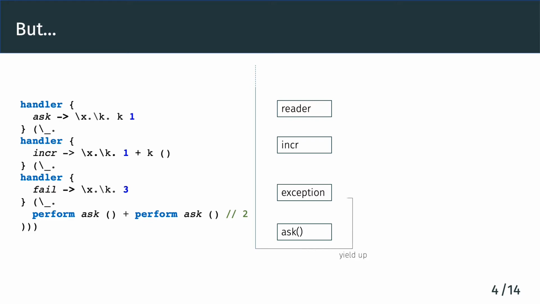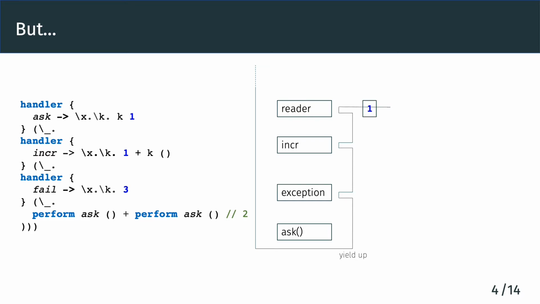Thus, we yield up to the evaluation context and hope to find a reader handler. The innermost handler is an exception handler, which is not useful in this case. We keep going up and find an inc handler, which is again not useful in this case. Finally, we reach a reader handler, which says that we should always resume with integer 1.